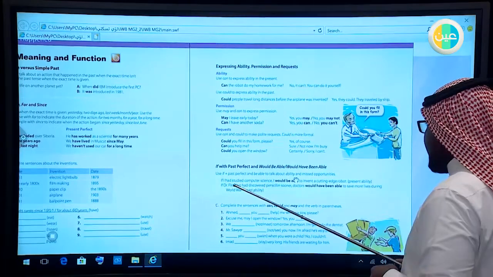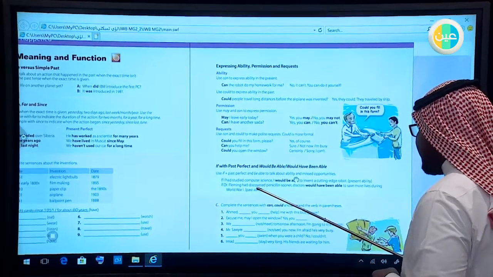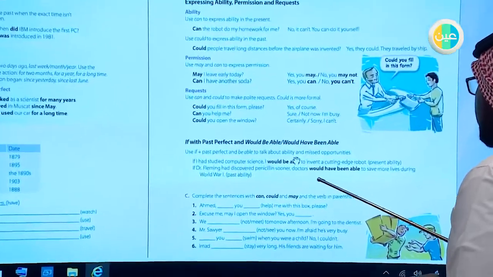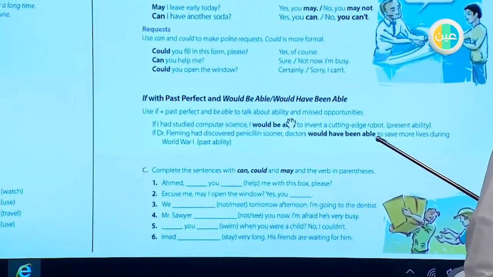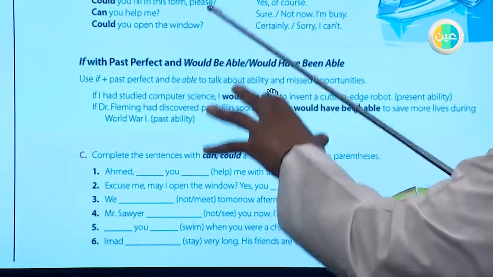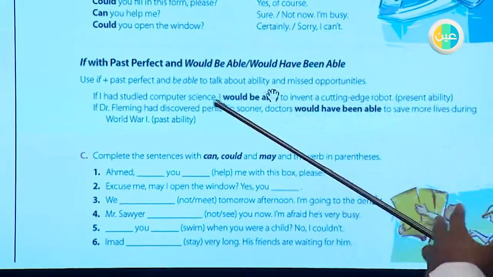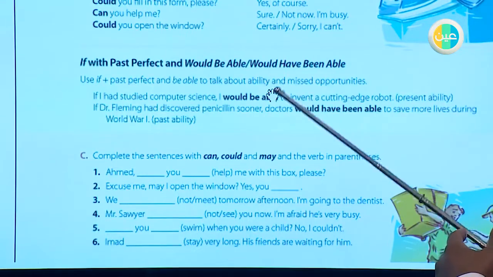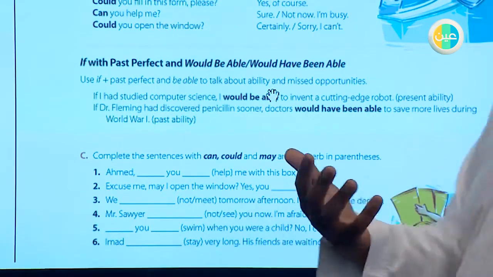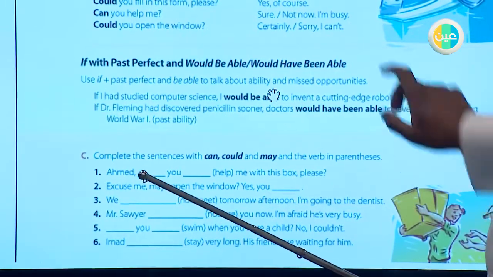Present ability. If Dr. Fleming had discovered penicillin sooner, doctors would have been able to save more lives during World War. The past ability. So we use this, which is if plus the past perfect and would be able or would have been able to, for example, show that we missed some of the opportunities.